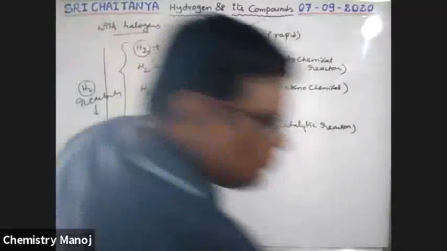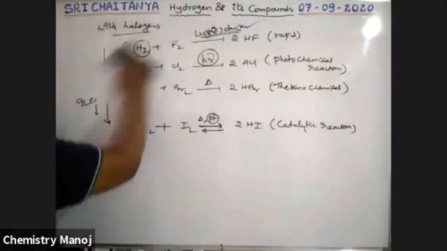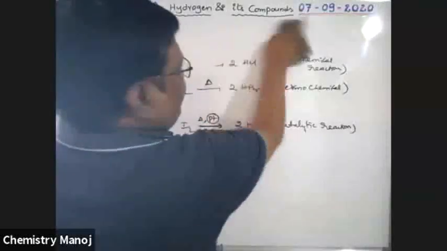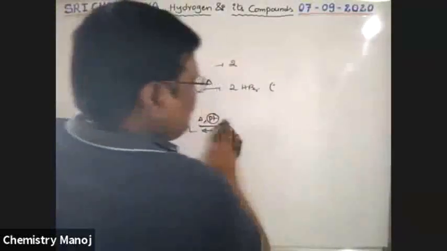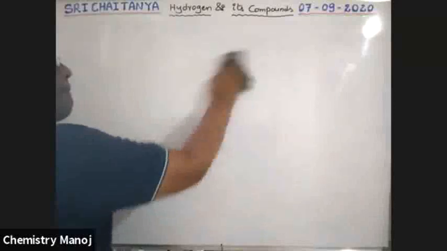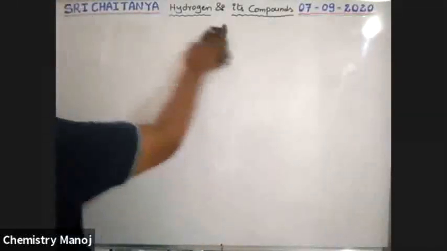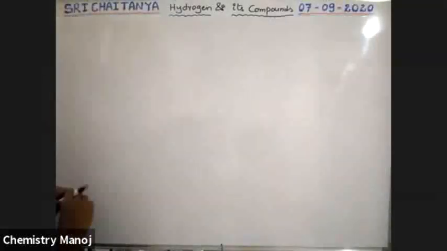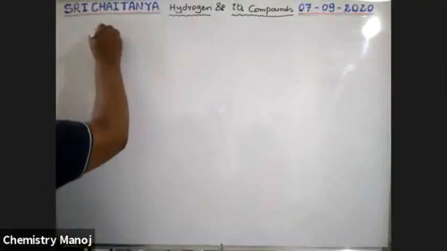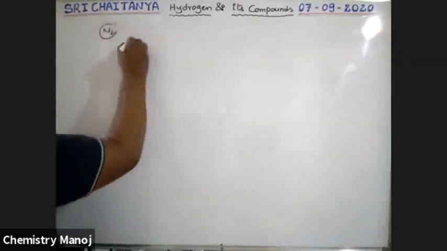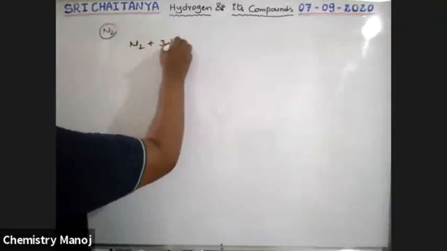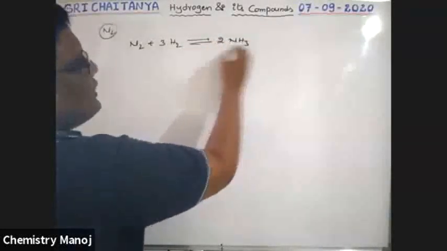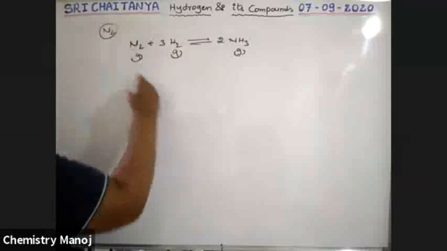Next, with other elements, not only halogens, other non-metals like nitrogen. That is the reaction with nitrogen: N2 plus 3H2 reversible with 2NH3. What is this reaction? It is the synthesis of ammonia by Haber's process.